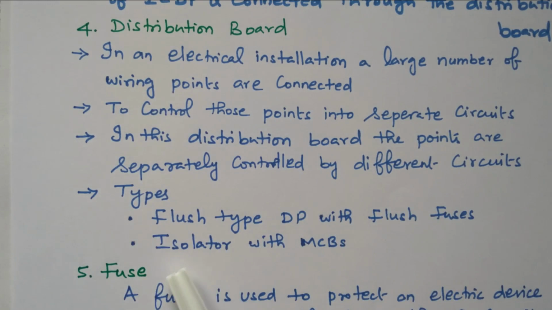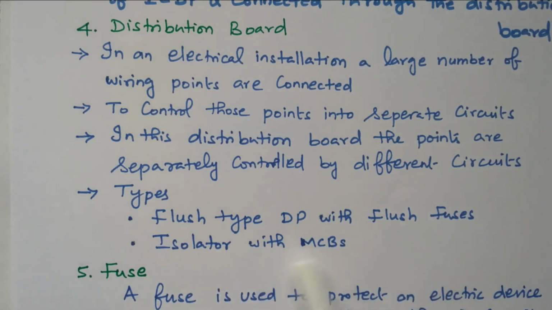Then the types available: flush type DP with flush fuses, or isolator with MCB. Flush type DP means flush type with the flush fuses. Normal fuse, if any abnormal condition, the fuse will glow, what we normally use in the household. The thin wire will be the fuse, and it will be flushed. If there is any abnormal condition, it is flushed.